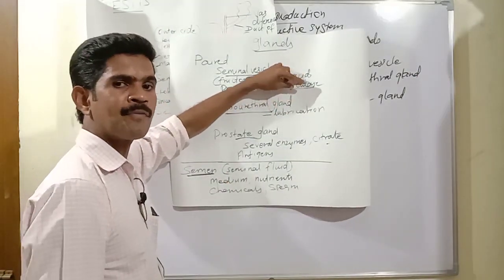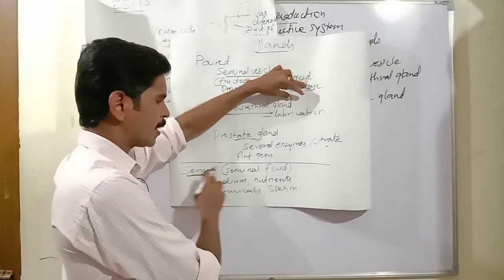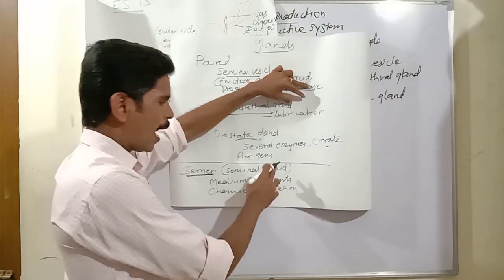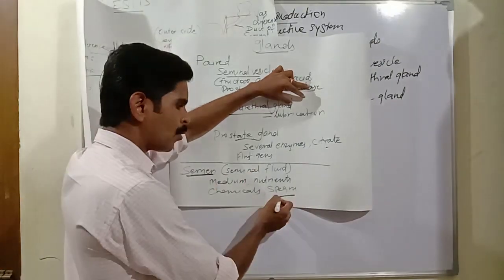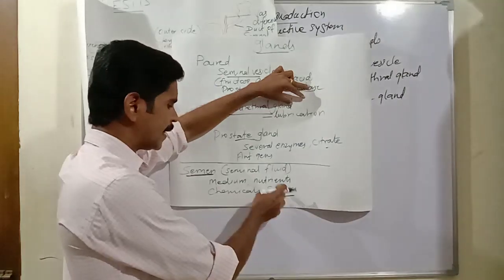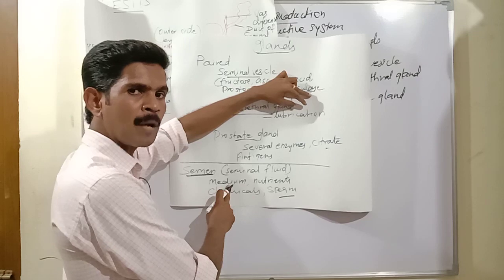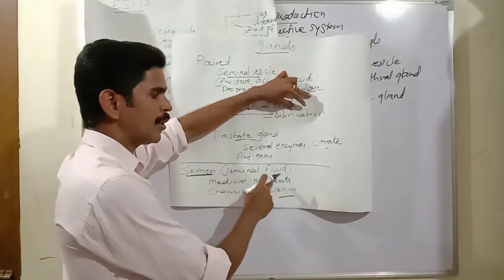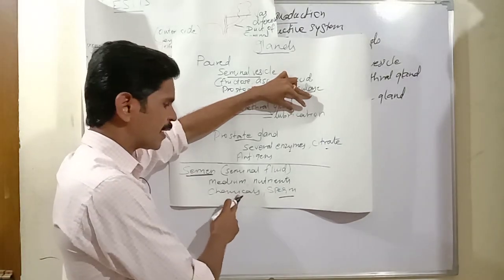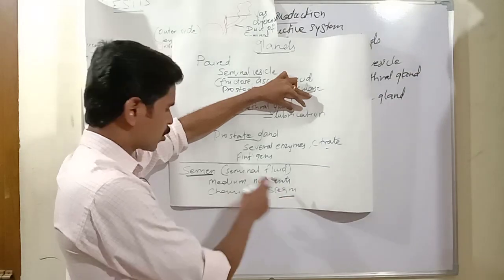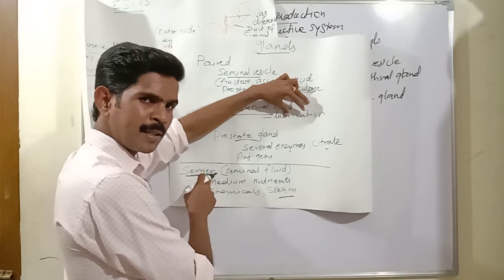Semen is a very important fluid secreted by the male reproductive system, otherwise called seminal fluid. This seminal fluid consists of seminal plasma and a large amount of sperm. The semen acts as a medium for the movement of sperm. It gives nutrients to the sperm. The semen also consists of some chemicals, and those chemicals protect the sperm.